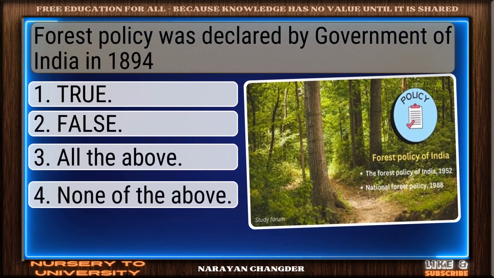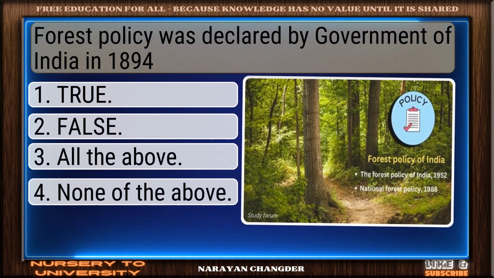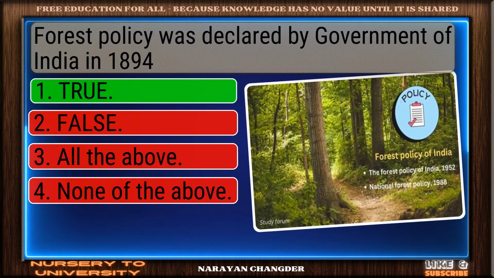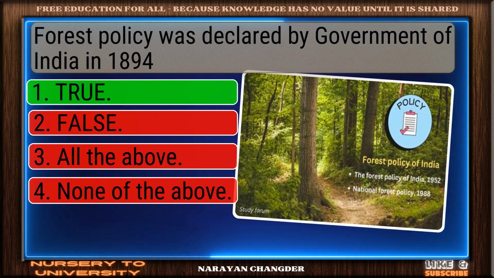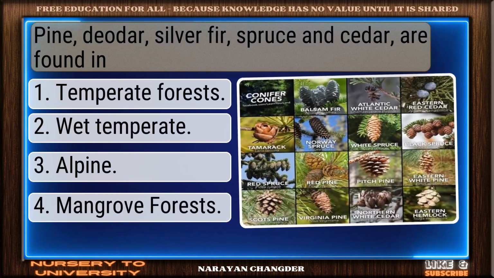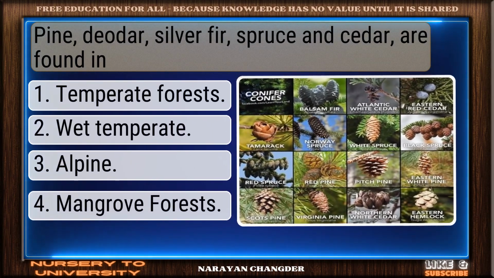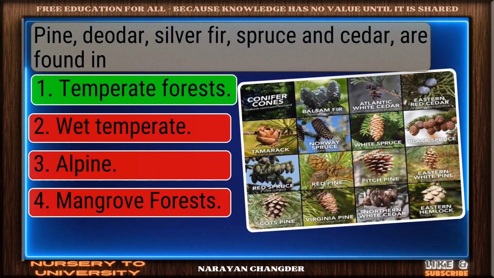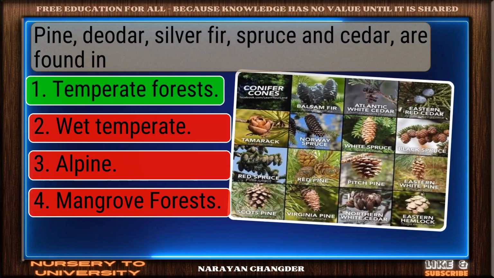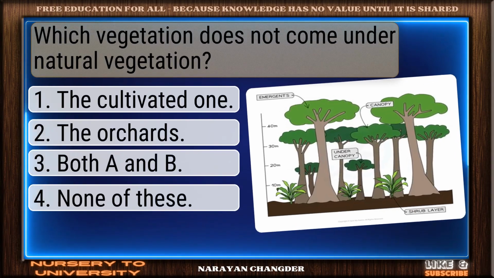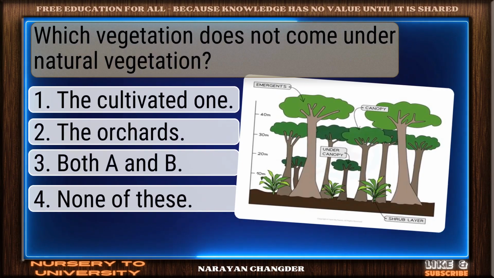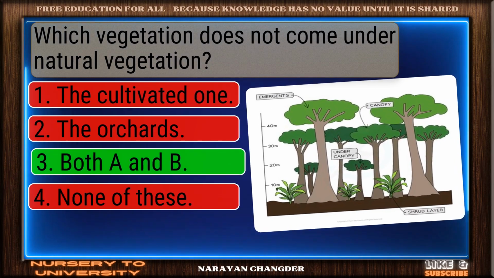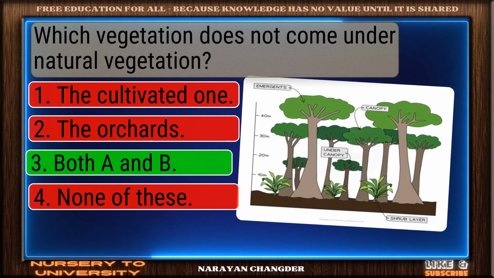Question number 159. Forest policy was declared by the Government of India in 1894. Right again. True is a valid answer. Question number 160. Pine, deodar, silver fir, spruce and cedar are found in. Well done. Temperate forests is the right choice. Question number 161. Which vegetation does not come under natural vegetation? You chose both A and B, and it is correct.